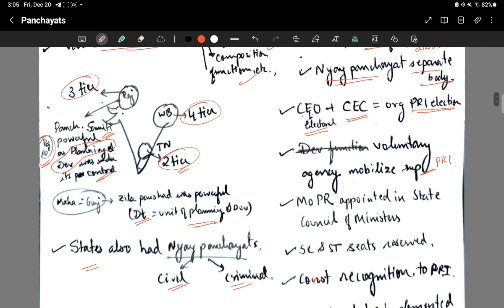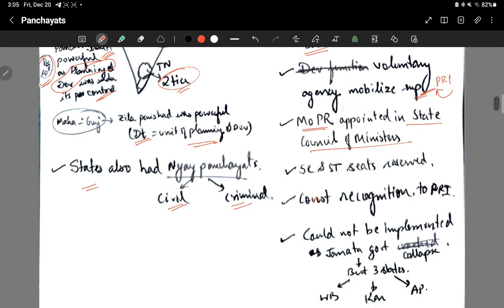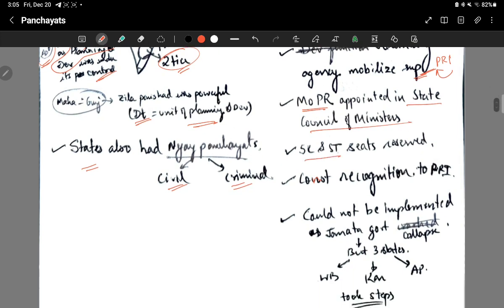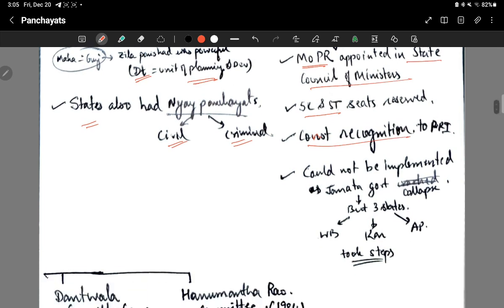Then voluntary agencies should be there to mobilize support in order to get more people involved in the Panchayati Raj institutions. Then there has to be a Minister of Panchayati Raj to be appointed in the State Council of Ministers. Then SC/ST seats should be reserved. Then there has to be constitutional recognition to the Panchayati Raj institutions.